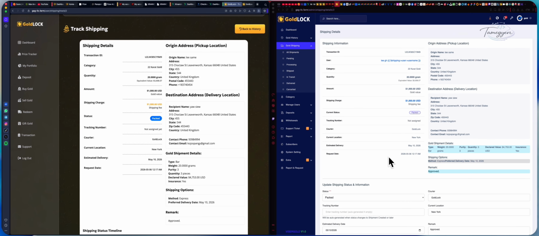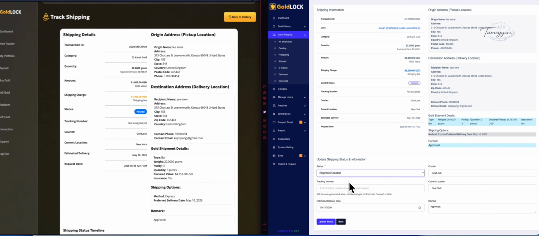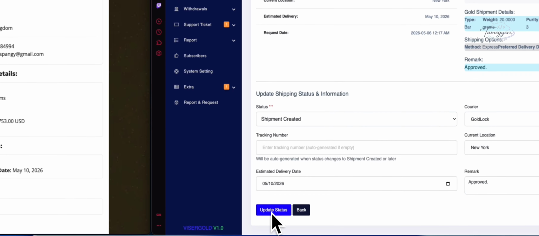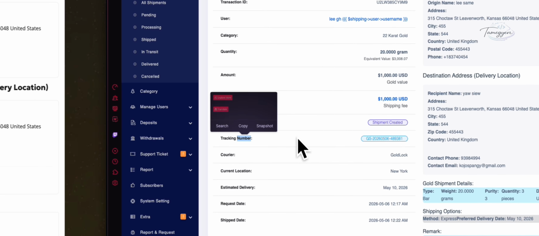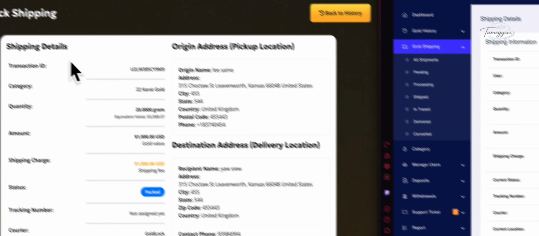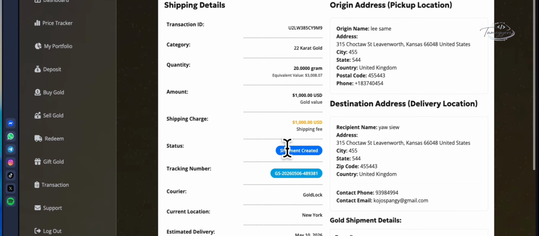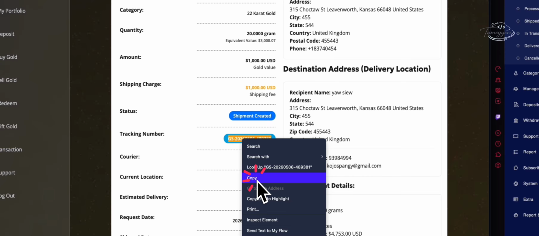Now let's update it to shipment created. This is the case, shipment created. Does the tracking number appear automatically? Let's see. Shipment created. Let me refresh the page. It now says shipment created, but there is no tracking number yet.